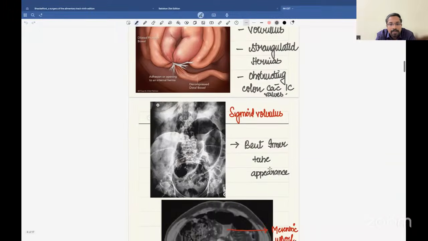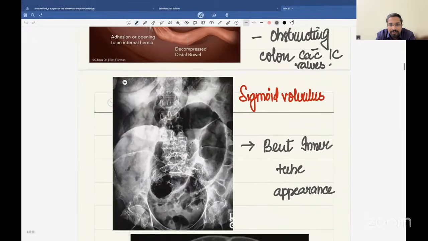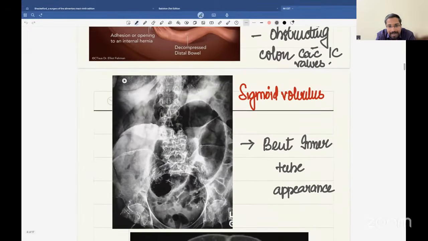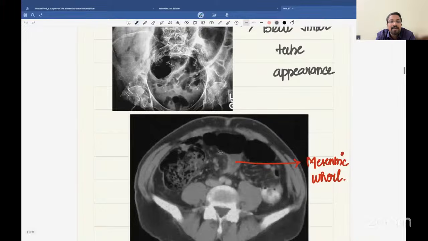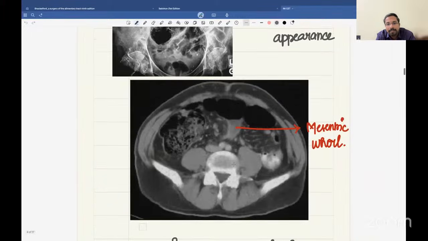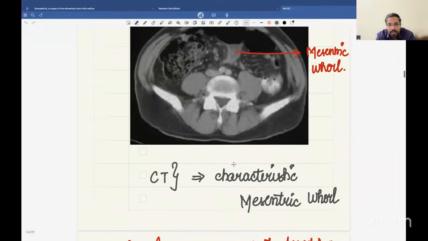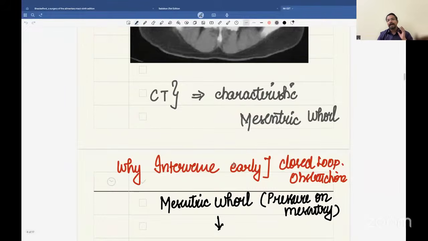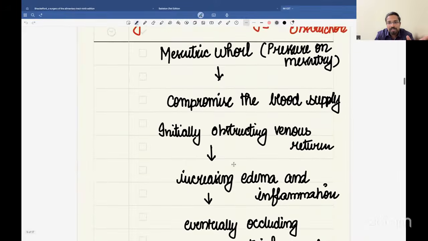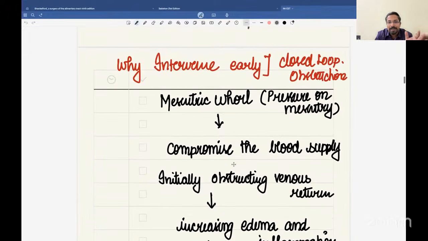And here is a diagram which I have taken from Sabiston. This is the sigmoid volvulus. The characteristic bent inner tube appearance is found. If you take a CT in this patient, you will see the mesenteric whorl. Due to the excess torsion, the characteristic mesenteric whorl occurs, and it is always ideal to intervene early in these cases of closed loop obstruction caused by volvulus, strangulated hernia, or colorectal cancer, where there is pressure on the mesentery which can compromise the blood supply.